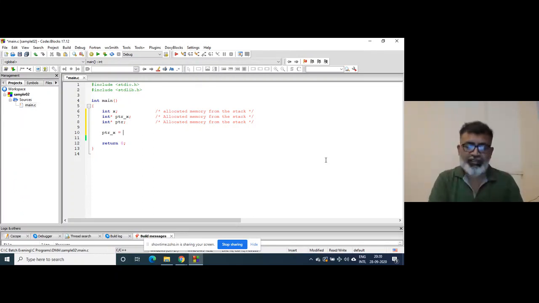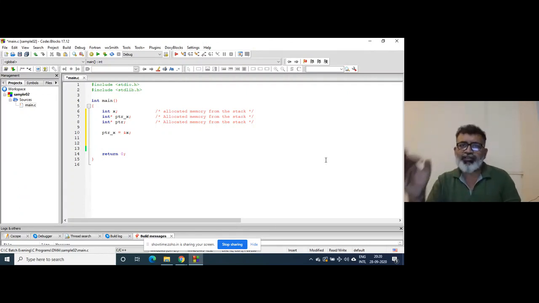You have to store an address, right? Here ptr_x is on the stack, x is also on the stack. The address of x has been stored in ptr_x. Now, next pointer, ptr, this pointer.